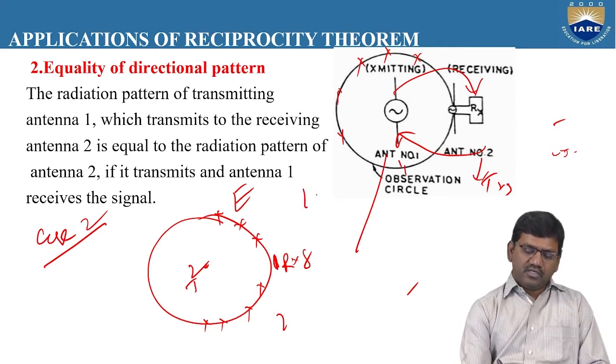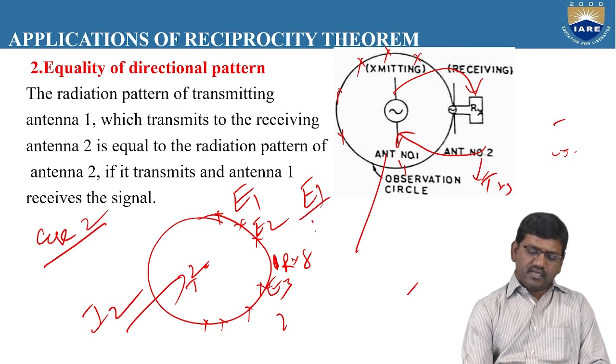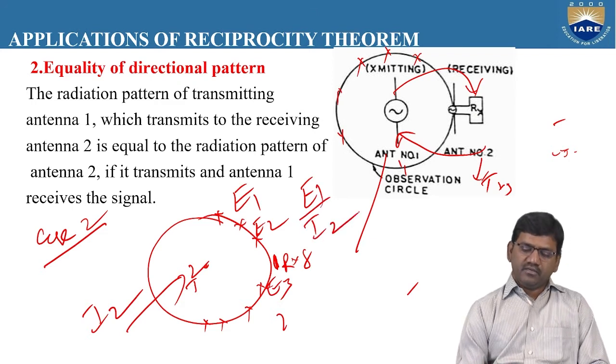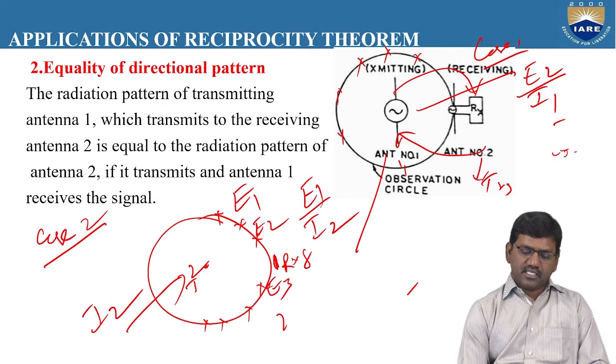So you need to calculate the voltage induced, suppose this is taken as I2, this is E1, this is E2, this is E3. You calculate as E1 by I2. In the first case, you calculate here as E2 by I1. So this is case 1 and this is case 2.